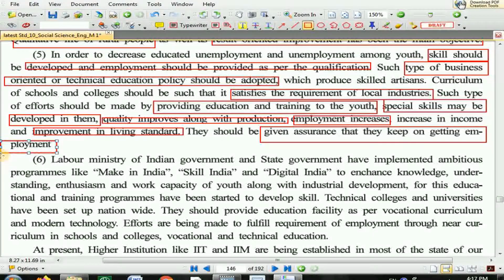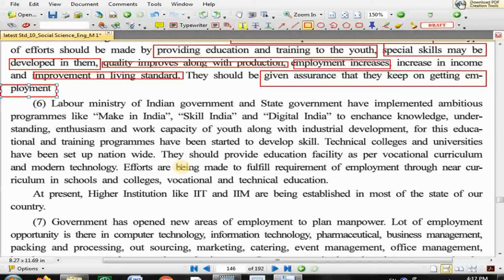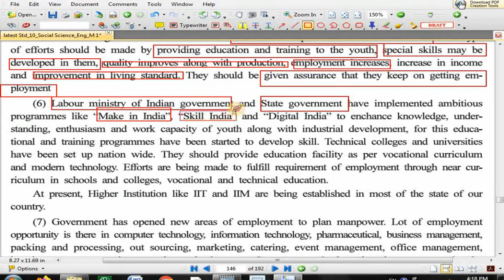Now next is the Labour Ministry of India. The Indian government and state government have implemented ambitious programs. Okay, see, the Labour Ministry of India, the Indian government and the state government combinedly prepared some programs: Make in India, Skill India and Digital India.